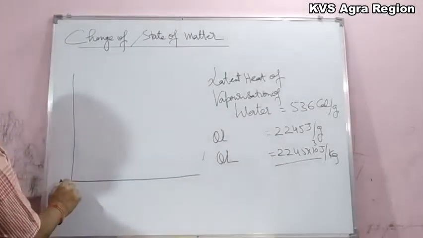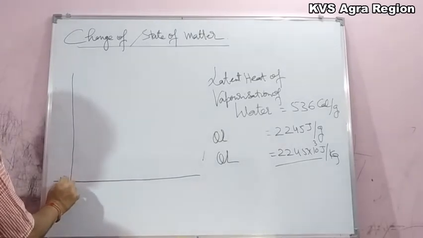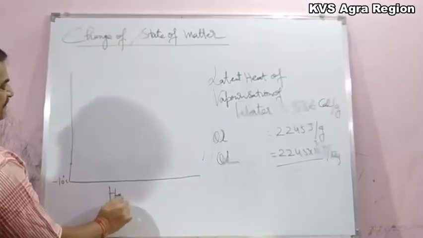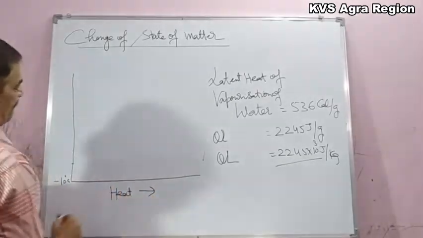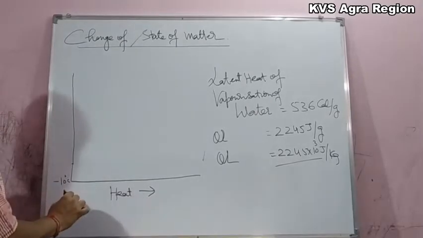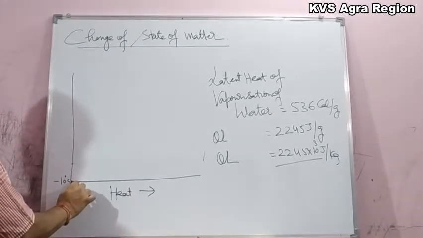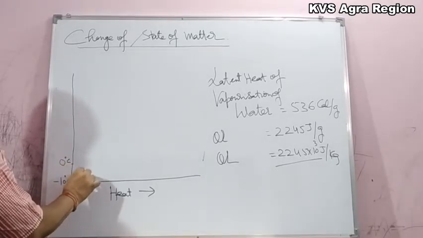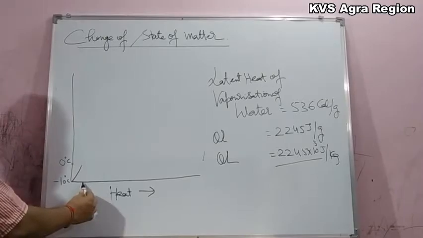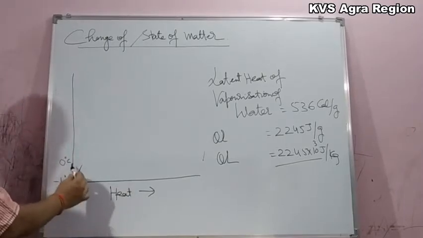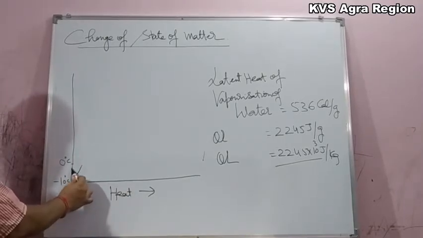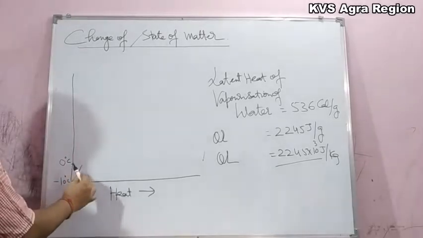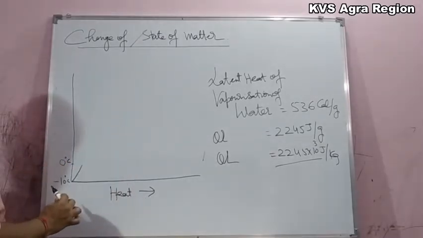Here, if we take ice at minus 10 degrees Celsius and go on supplying heat, the temperature of ice will change from minus 10 degrees Celsius to 0 degrees Celsius. But at 0 degrees Celsius, if we further supply heat, there will be no further increase in temperature.